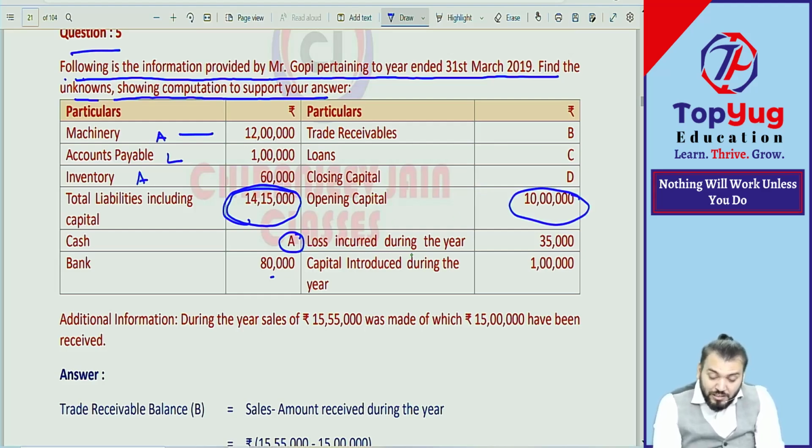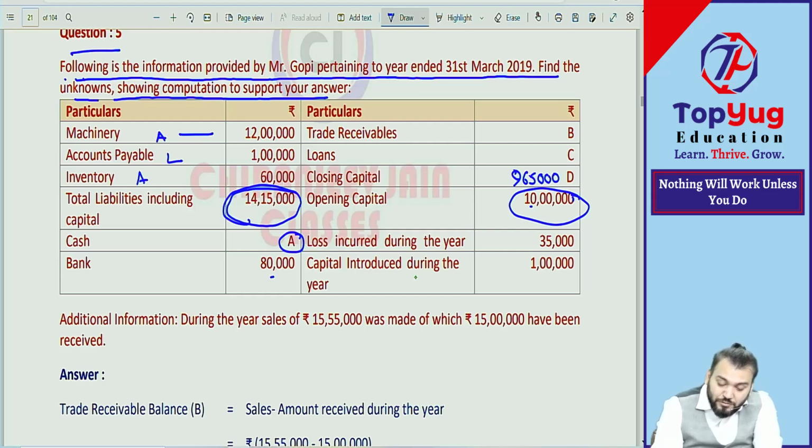Okay, sir. Loss incurred during the year. But what is closing capital? Opening capital minus loss is closing capital, na. अरे बोलना रे. They have given opening capital, they have given loss. So what is closing capital? Opening capital minus loss is closing capital. Correct. How much? 10 lakh minus 35,000. How much? 9 lakh 65,000. This तो we can calculate.